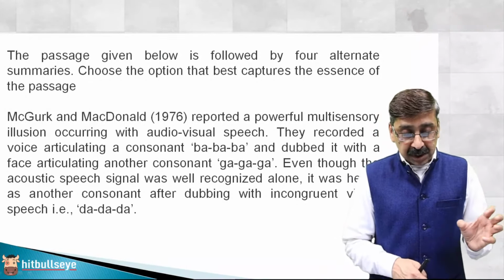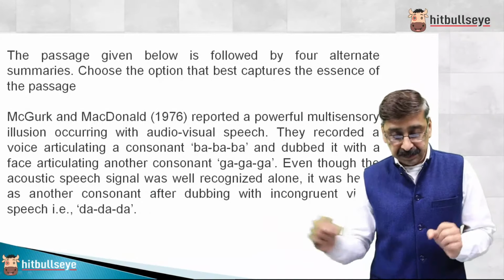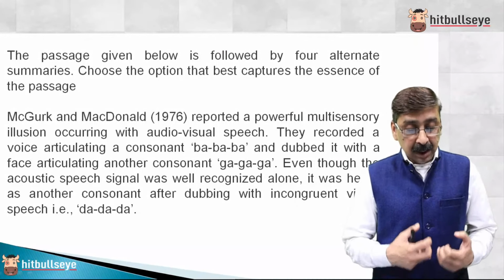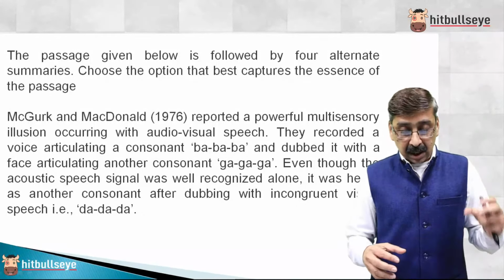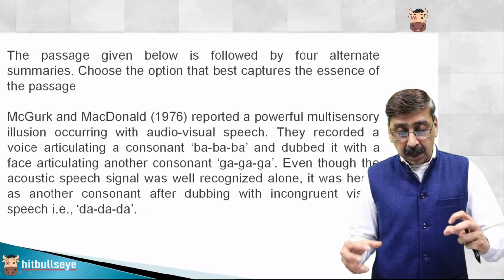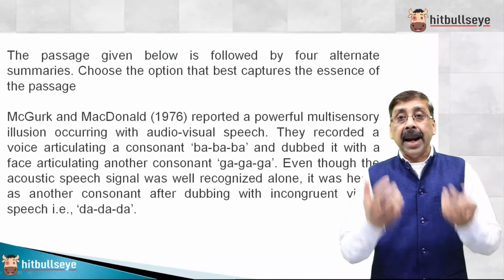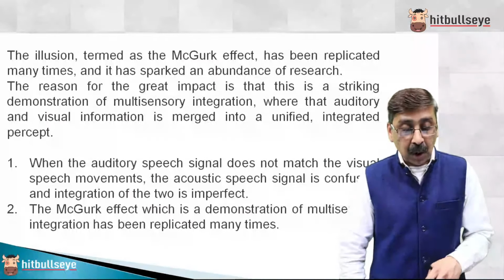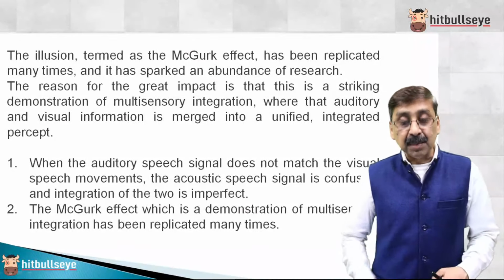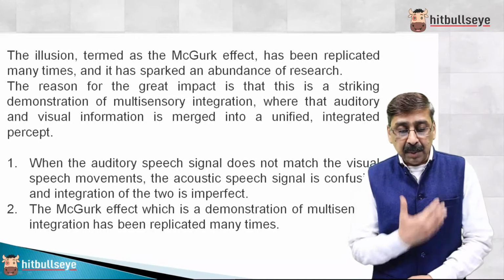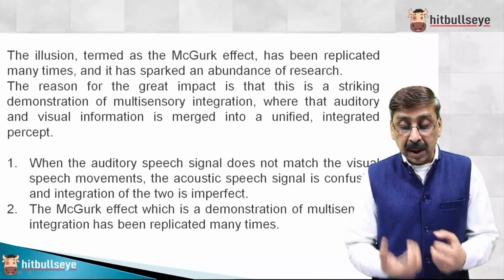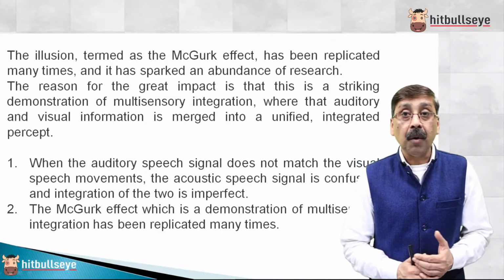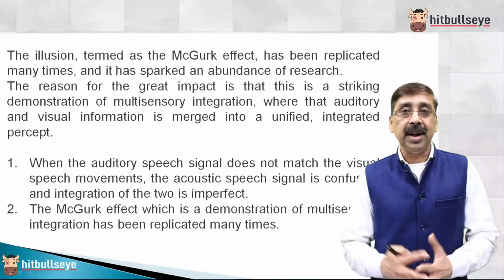Even though the acoustic speech signal was well recognized alone, it was heard as another consonant after dubbing with incongruent visual speech, da da da. Means they superimposed ba ba ba with ga ga ga, and the end result was something altogether different, da da da. This illusion is termed the McGurk effect, and it has been replicated many times, and it has sparked an abundance of research.